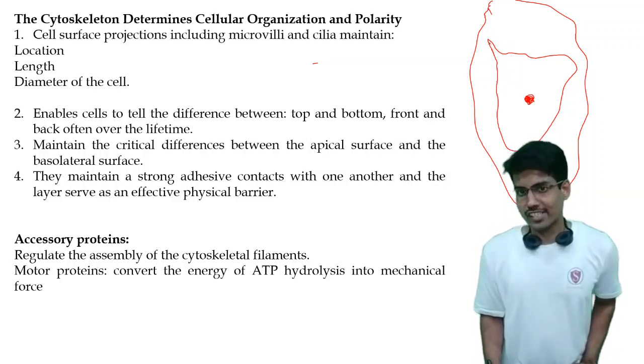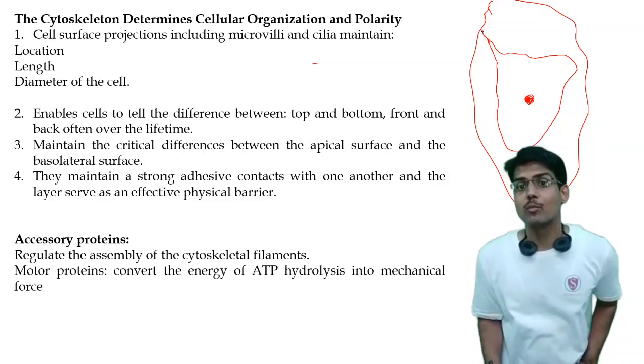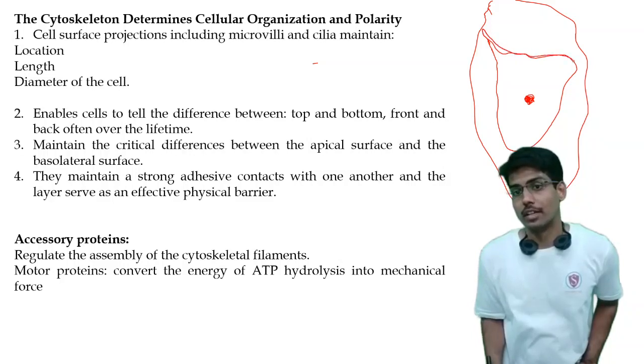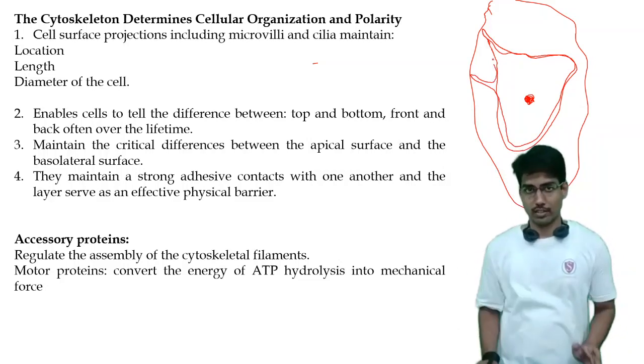To fix that position, the cell will form a projection. That projection gets in contact with the esophageal wall and forms a point of attachment, an adhesion, and it will fix the position of that cell with that esophageal membrane.